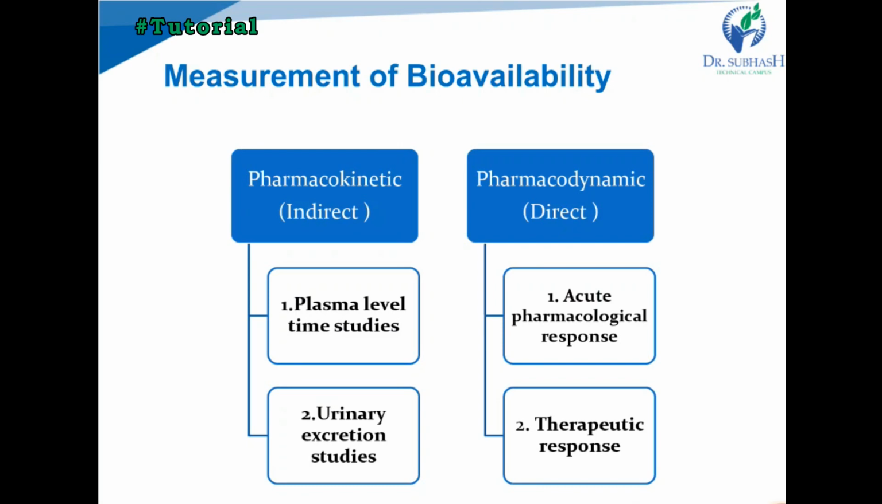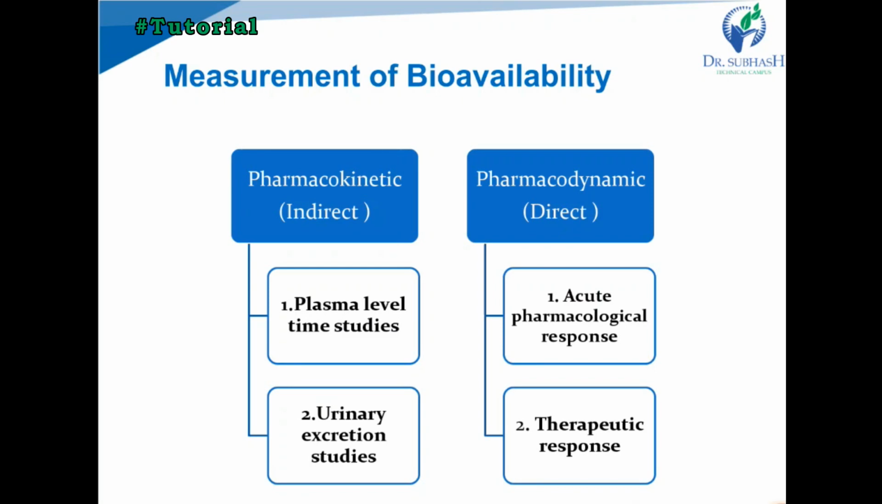In plasma level studies we require serial blood samples after the drug administration, and we plot the graph of plasma drug concentration versus time. Similarly for urinary drug excretion, used when plasma level studies cannot be performed, for example when there is a lack of a sufficient analytical method to determine the drug concentration in blood. Compared to plasma studies, urinary excretion studies are non-invasive with better patient compliance, so we also go for urinary excretion studies. The second method is the pharmacodynamic method, or direct method.